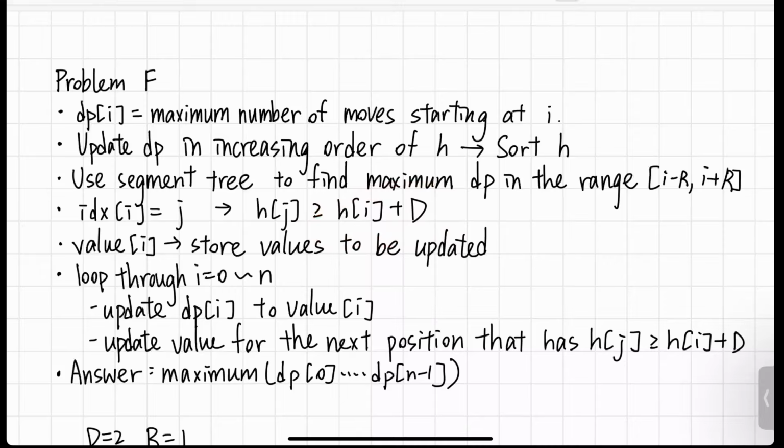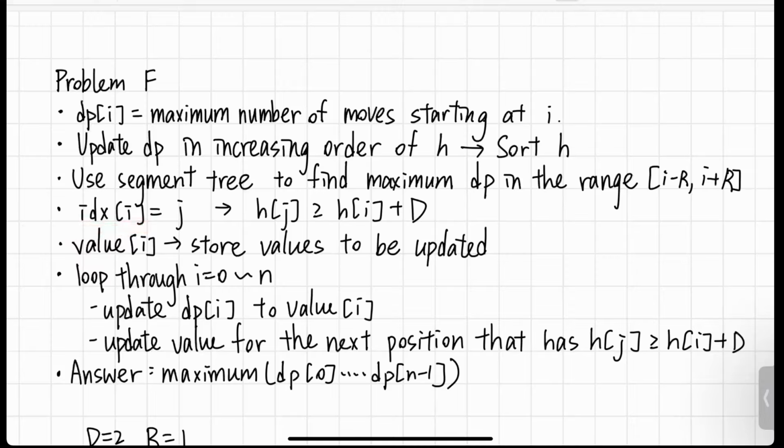And then we can store another array, value i, which will store the values that need to be updated. And we do this because we need to update the value for j when we reach the index i.